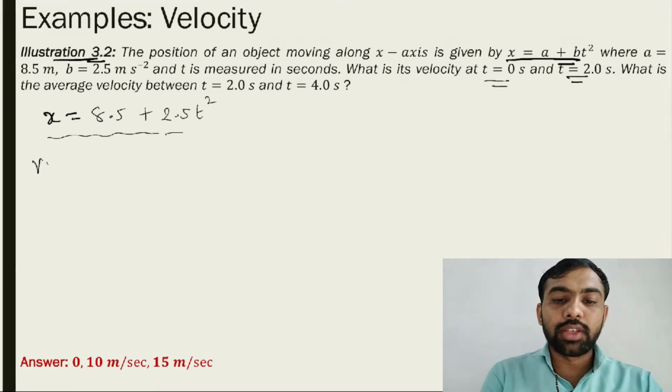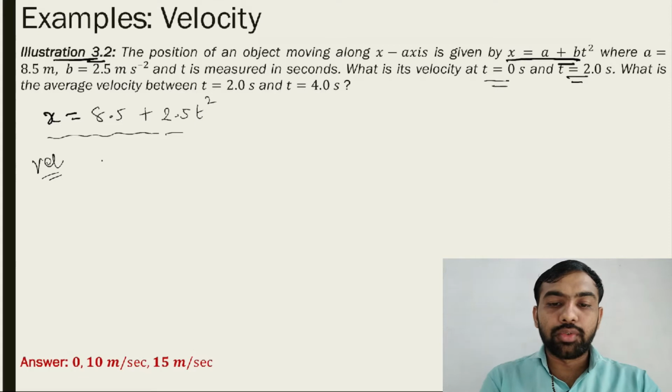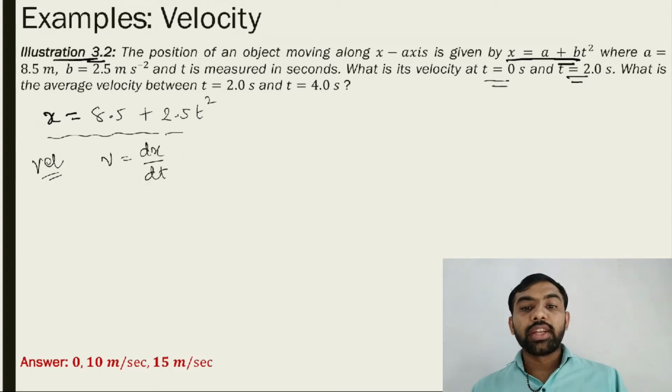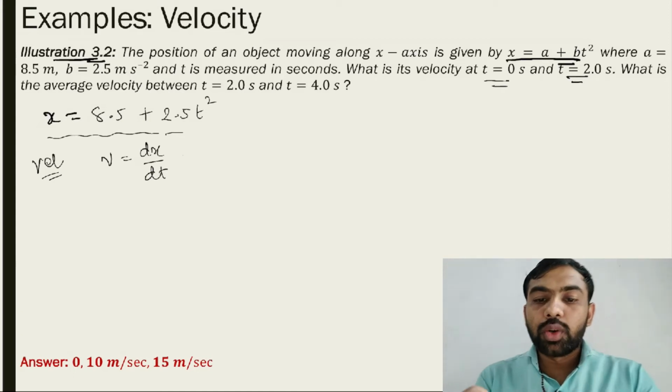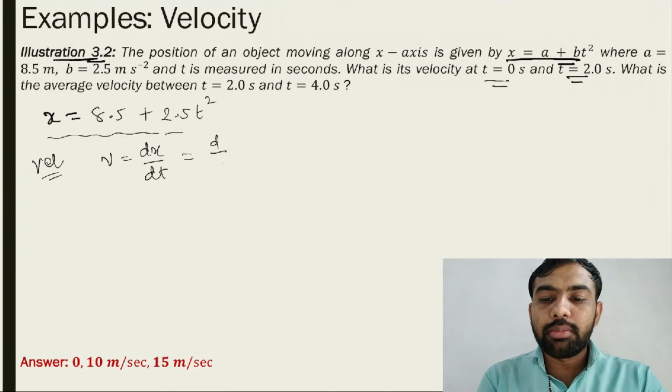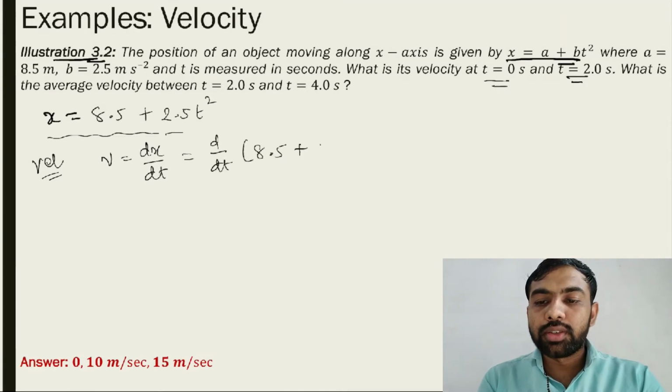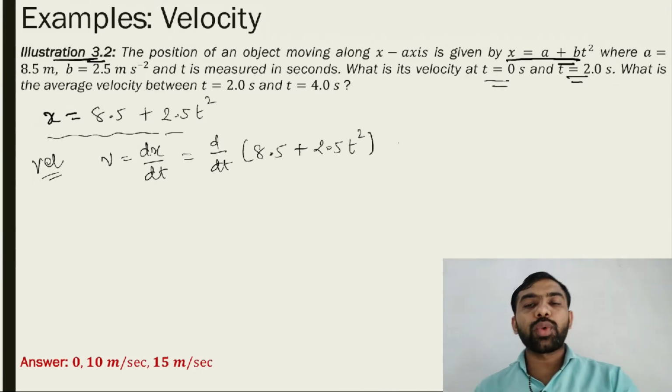So let's find the velocity. How do we get the velocity? Velocity is equal to dx by dt, differentiation of x with respect to time t. So put d by dt of 8.5 plus 2.5 t square.